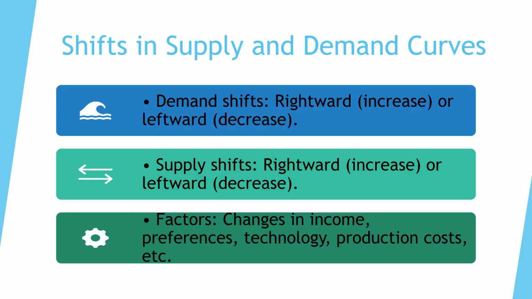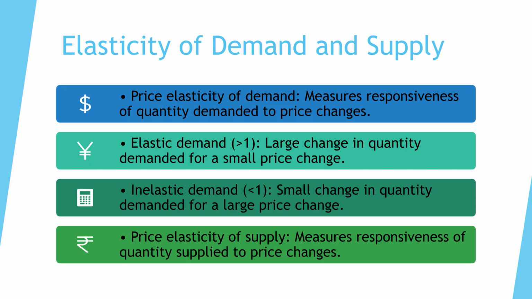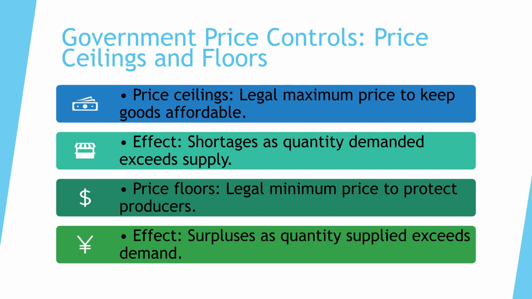Changes in external factors, such as income or technology, cause shifts in the supply and demand curves, either rightward for an increase or leftward for a decrease. Price elasticity measures the responsiveness of quantity demanded or supplied to price changes. Demand can be elastic, greater than 1, or inelastic, less than 1. Government price controls include price ceilings, a legal maximum price that can cause shortages, and price floors, a legal minimum price that can lead to surpluses.